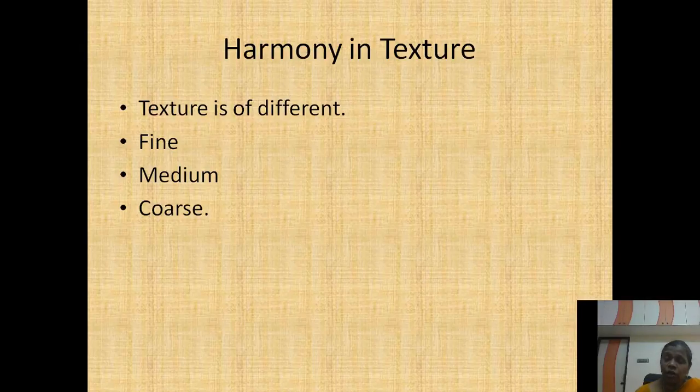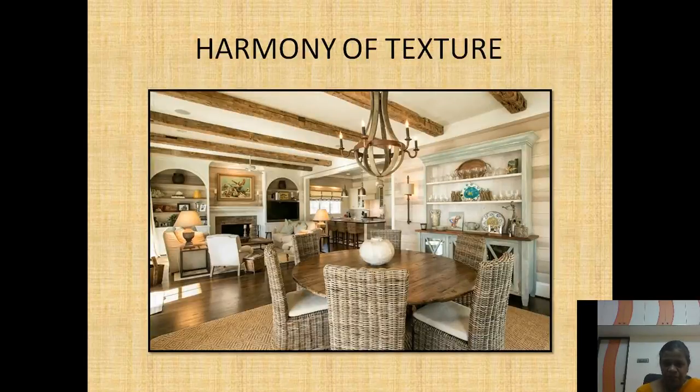So when you combine textures, it is very, very important to check this. When you see this picture, you can clearly understand. For example, in this dining table setup, the chairs are of some coarse material and the table is of wood, so they go well with each other. If you put a leather seated chair here, it doesn't match with the table.